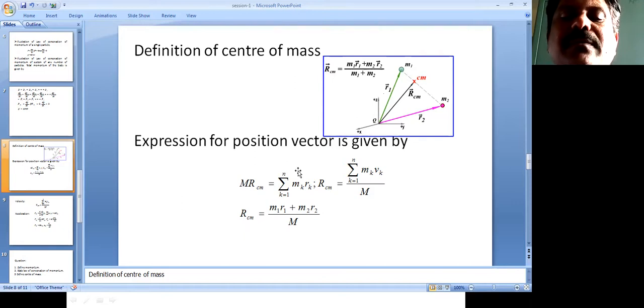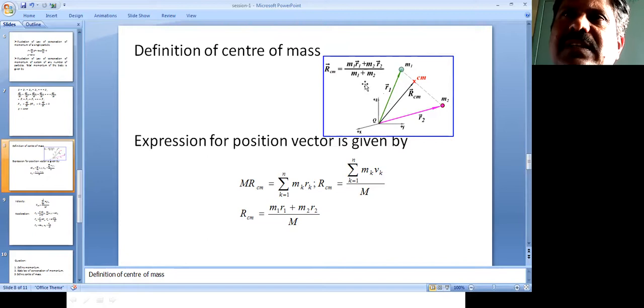So in this case, the center of mass of a system of particles is used.